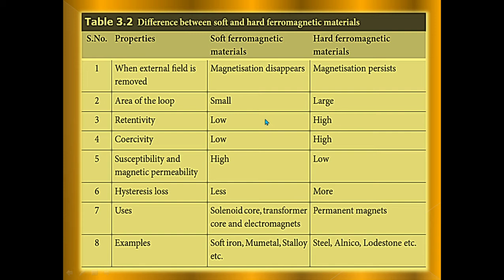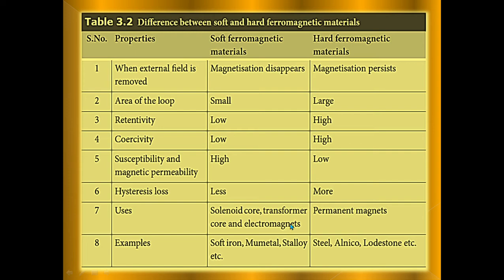Area of the loop is small for soft and large for hard. Retentivity is low for soft, high for hard. Coercivity is low for soft, high for hard. Susceptibility and magnetic permeability are high for soft and low for hard. Hysteresis loss is less for soft, more for hard.